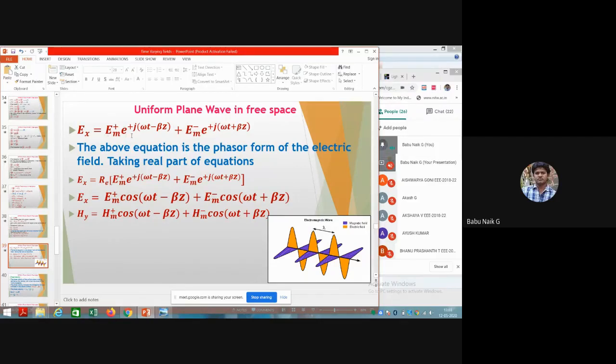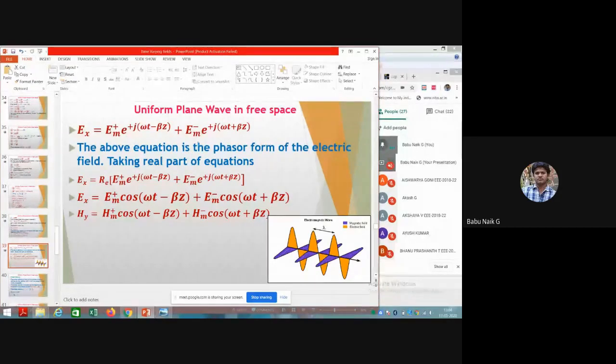Em plus e to the power of j omega t minus beta z represents the plane wave traveling in the positive, forward direction. Em minus e to the power of j omega t plus beta z is the backward direction, where the wave travels in the opposite direction, along the negative z axis.